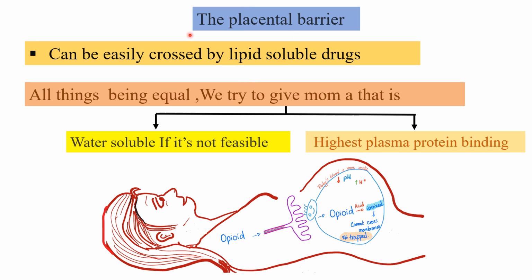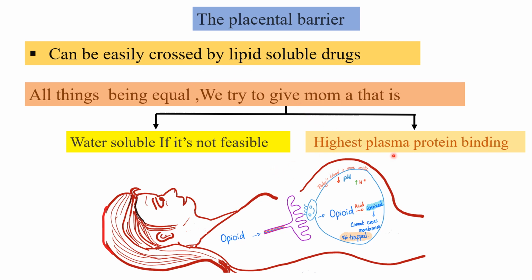Placental barrier, which is a smaller barrier when compared to the blood brain barrier. Drugs which are lipid soluble can easily cross the placental barrier. All things being equal, we try to give a mother water soluble or else highly plasma protein binding drugs. If it is water soluble, then obviously it cannot cross the placental barrier.